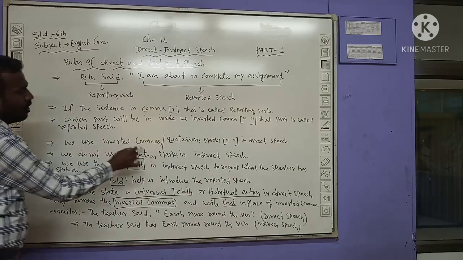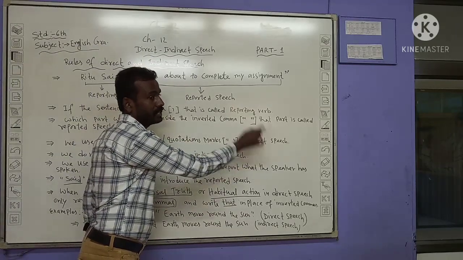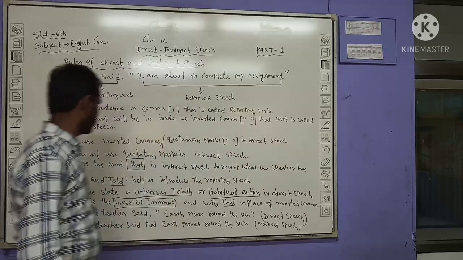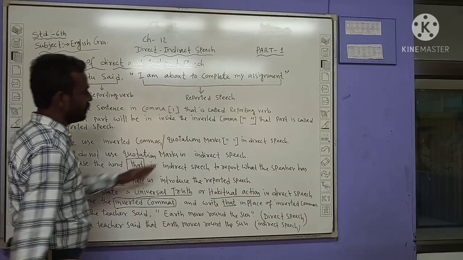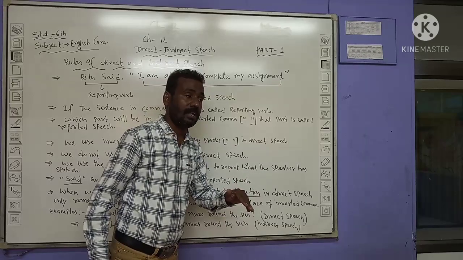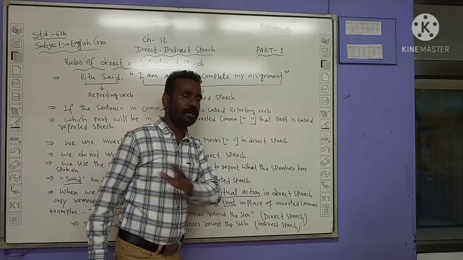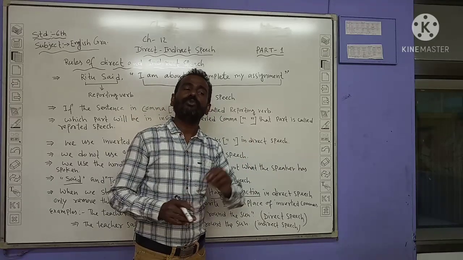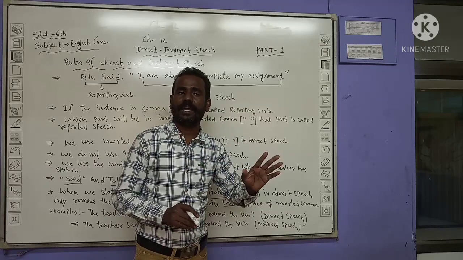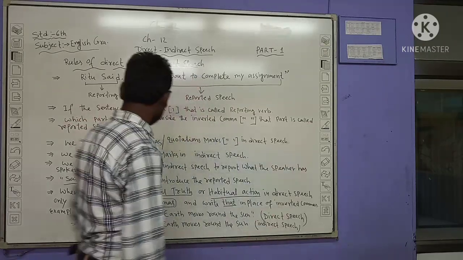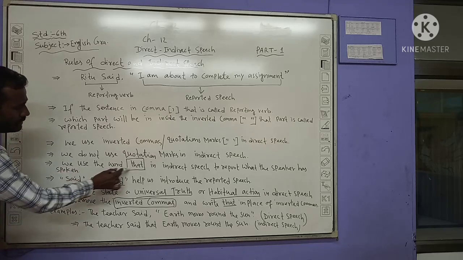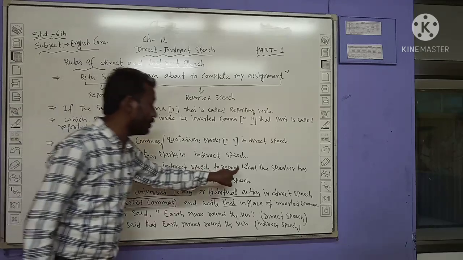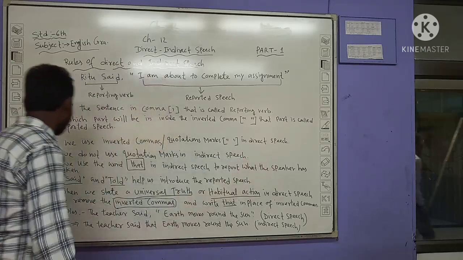Follow here. We use inverted commas or quotation marks in direct speech. In indirect speech we do not use quotation marks. Quotation mark और comma का use हम जब direct से indirect speech में change करेंगे तो उसका use नहीं किया जाता है. That have to be removed. We use the word that as a conjunction in indirect speech to report what the speaker has spoken.